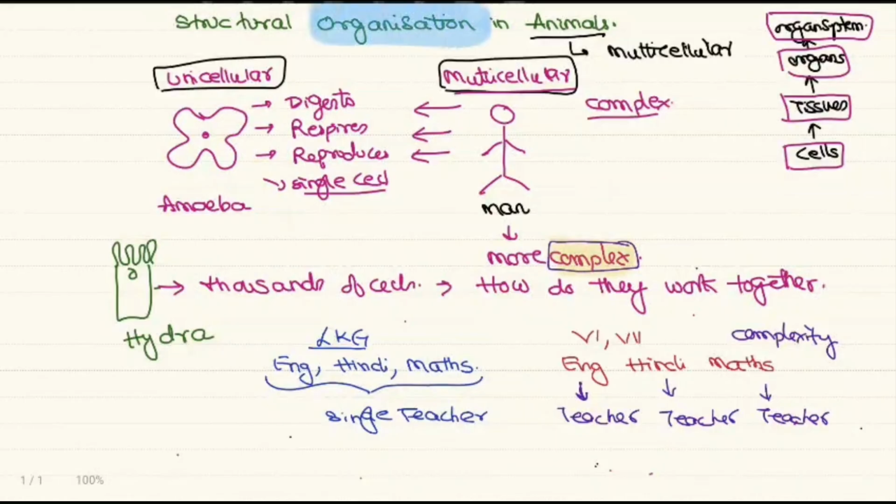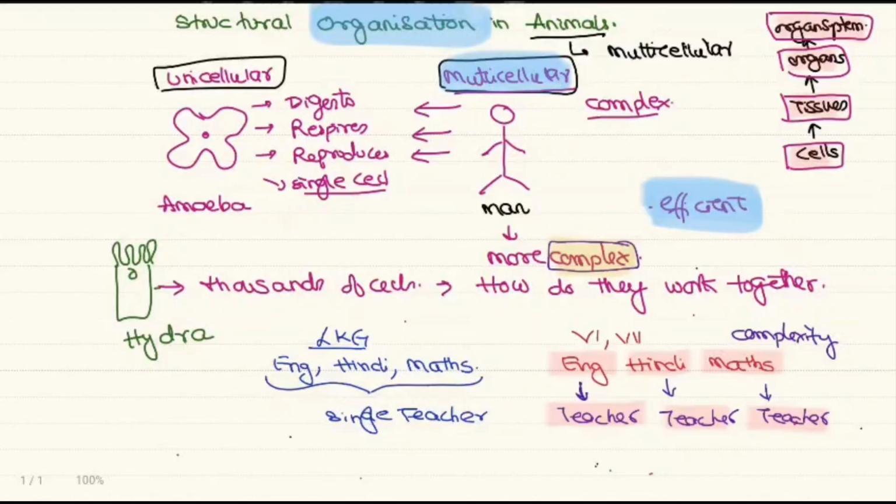Now, why do we require this organization? So that the work can become more and more efficient. As in your higher classes, the syllabus of English, Hindi and maths are completely different and they are heavy. We need separate teachers so that we can have more efficient work. The same thing applies even to the animals. As animals are multicellular, to increase the efficiency, we have different levels of organization. So now I think it is clear, right?